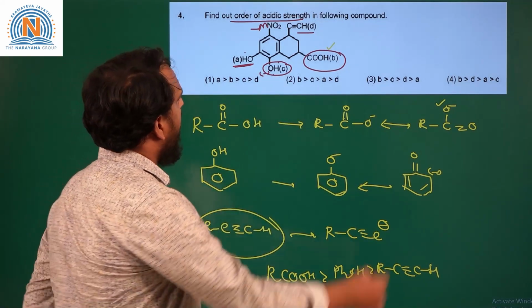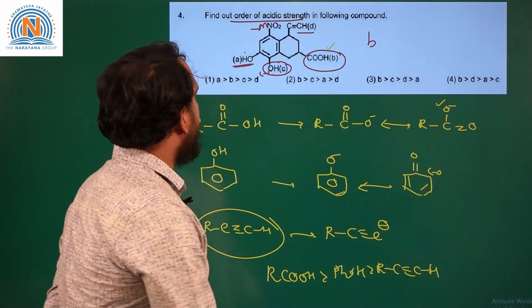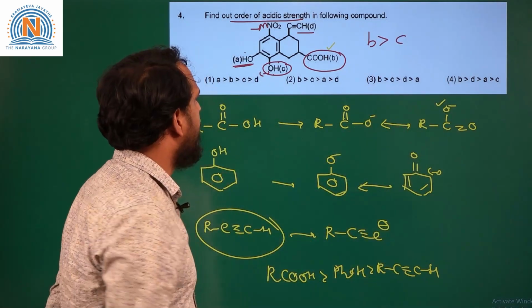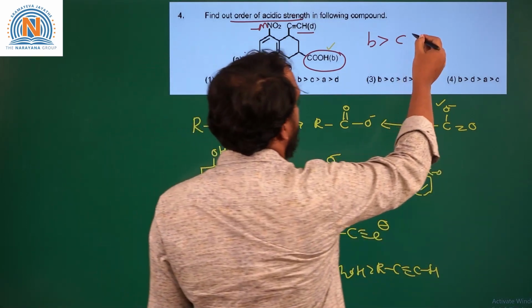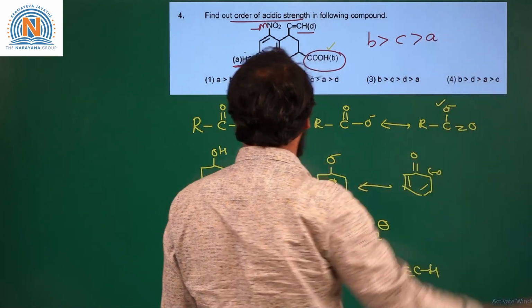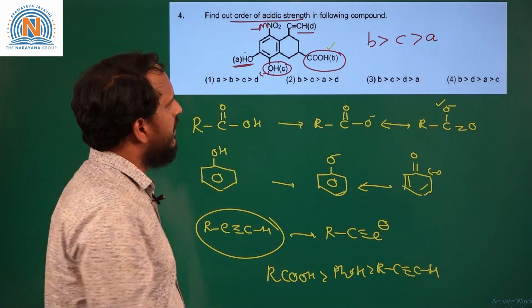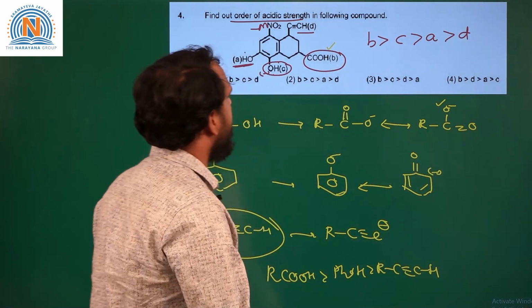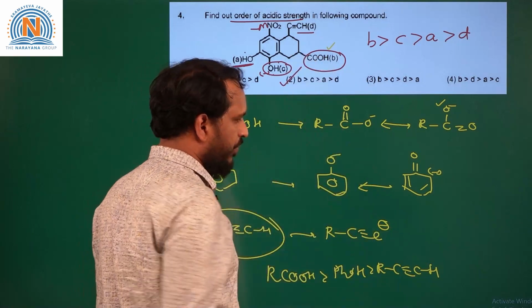So we will get the order as B because it is carboxylate, C because it is phenoxide which has the NO2 group at the para position, then A which is again phenoxide which is not stabilized by the minus M effect of NO2, then finally alkyne D. So that is BCAD, that is given in option 2.